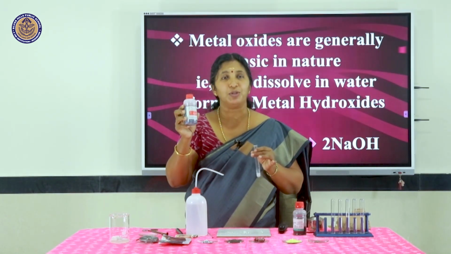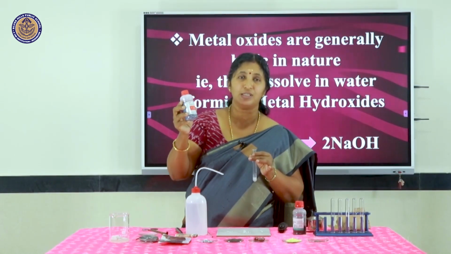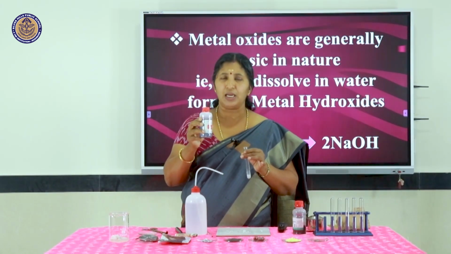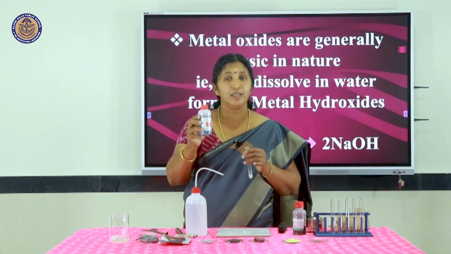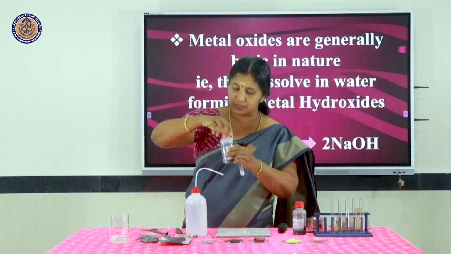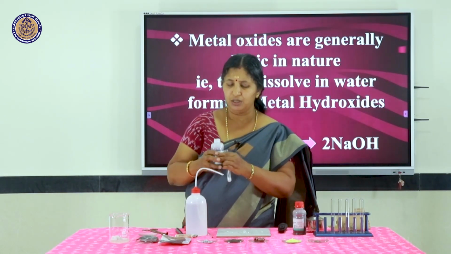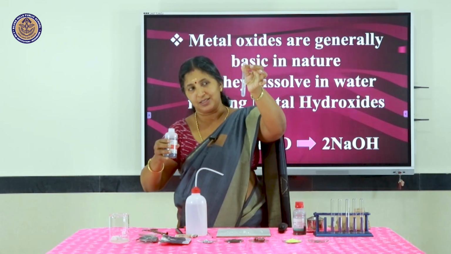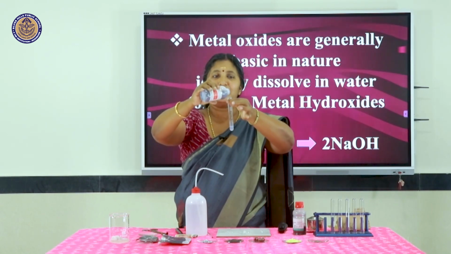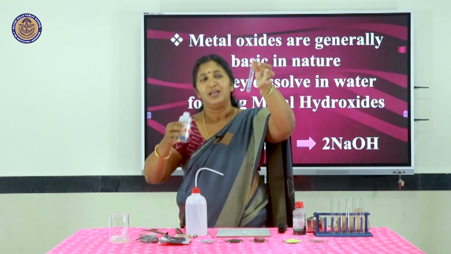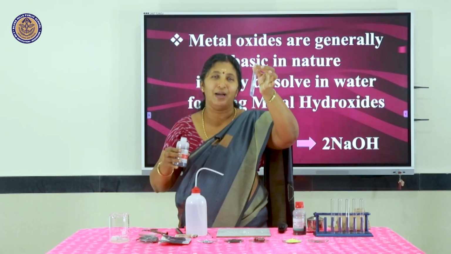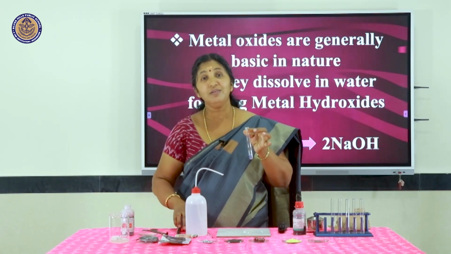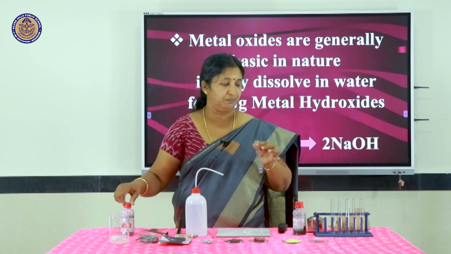For that, we have to use an indicator. What is this indicator? This is red litmus. In the last chapter, we studied that bases turn red litmus blue. So, I am using this red litmus, just litmus solution. A few drops of it are added to this magnesium hydroxide. And you can see that red litmus turns blue, indicating that it is a mild base. So, metal oxides are generally basic in nature.